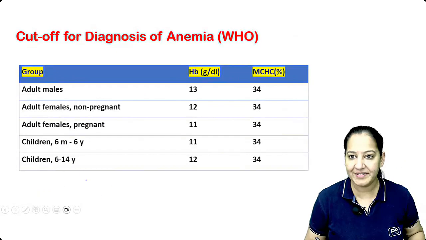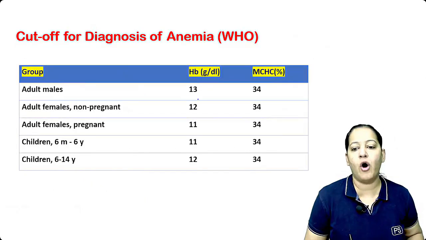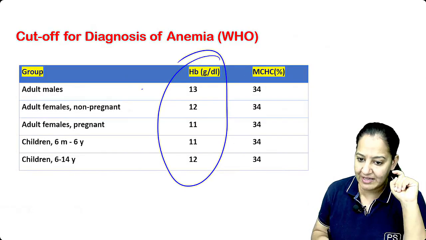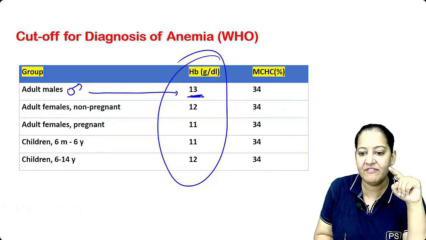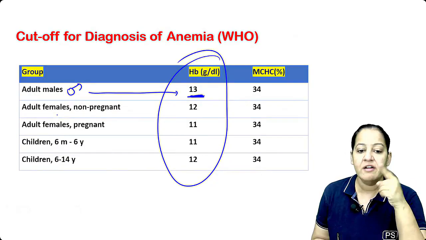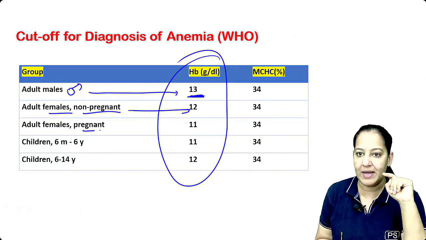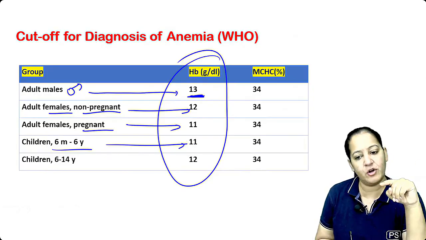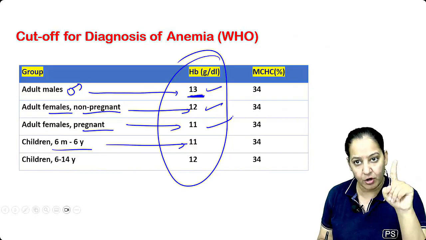So regarding hemoglobin, what are the cutoffs? When will you call any person anemic? So the WHO has given the cutoff. When any male has hemoglobin less than 13, the person is anemic. The 13 is the cutoff for male. For a non-pregnant female, the cutoff is 12. For a pregnant female, the cutoff is 11. For children, the cutoff is 11. Don't learn for children, just learn for male, female, pregnant female. Learn the cutoff for hemoglobin.